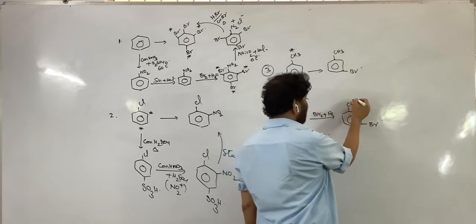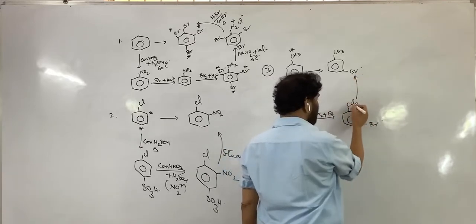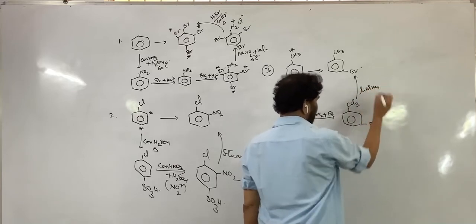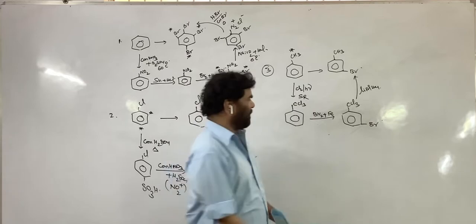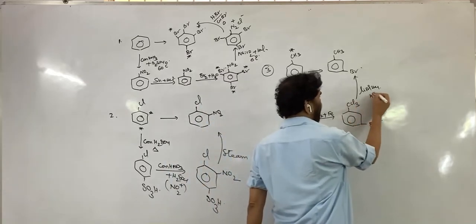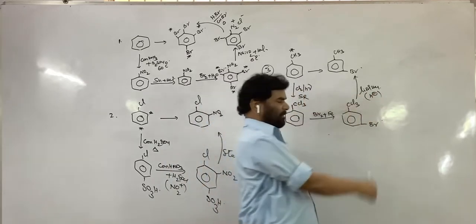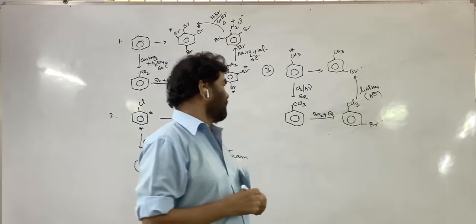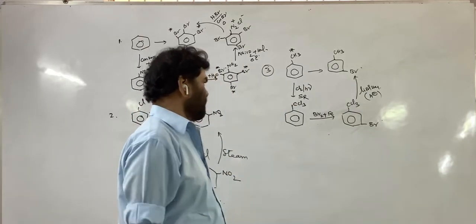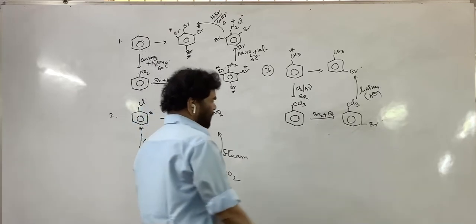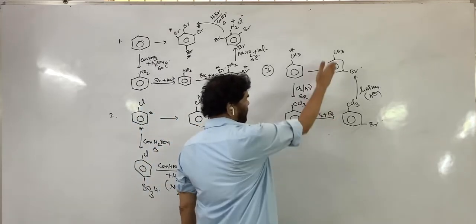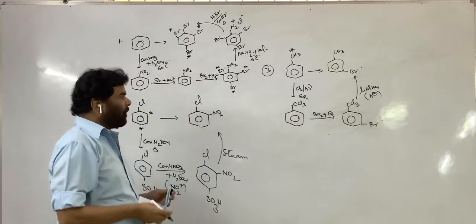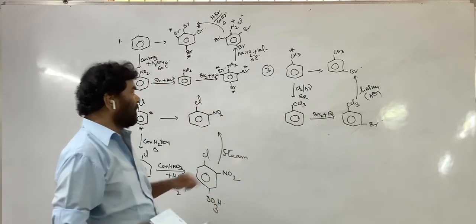Now this has to be converted again into the methyl group. The halogens have to be removed with lithium aluminum hydride, where the hydride ion is the attacking species. An SN reaction takes place on the carbon-chlorine bond, converting this into this. So this is the route for the conversion of toluene into metabromotoluene.